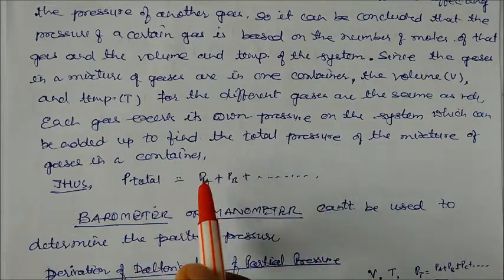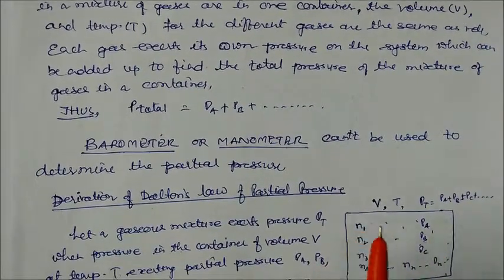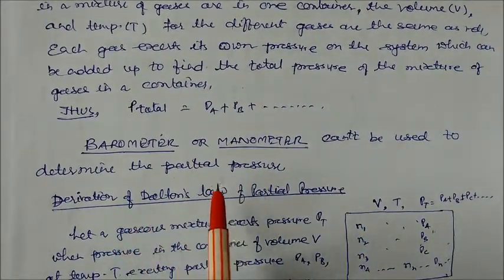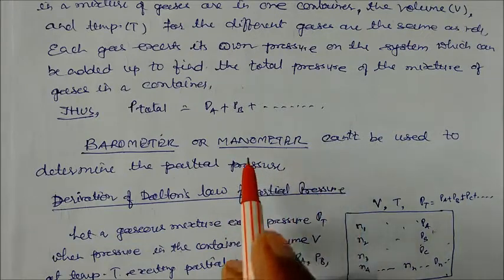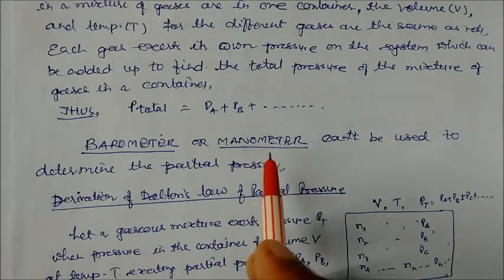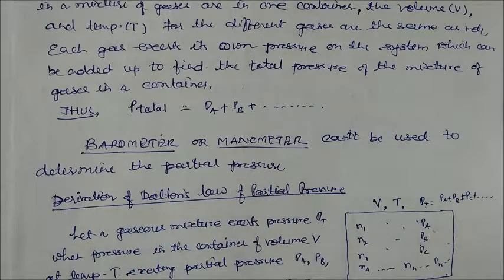This is the sum total. There is one more point: a barometer or manometer cannot be used to determine the partial pressure. So there is no device like a barometer which can measure the partial pressure of the gas. From a manometer we can measure the pressure of the gas, from a barometer we can measure the atmospheric pressure. So these are the differences.